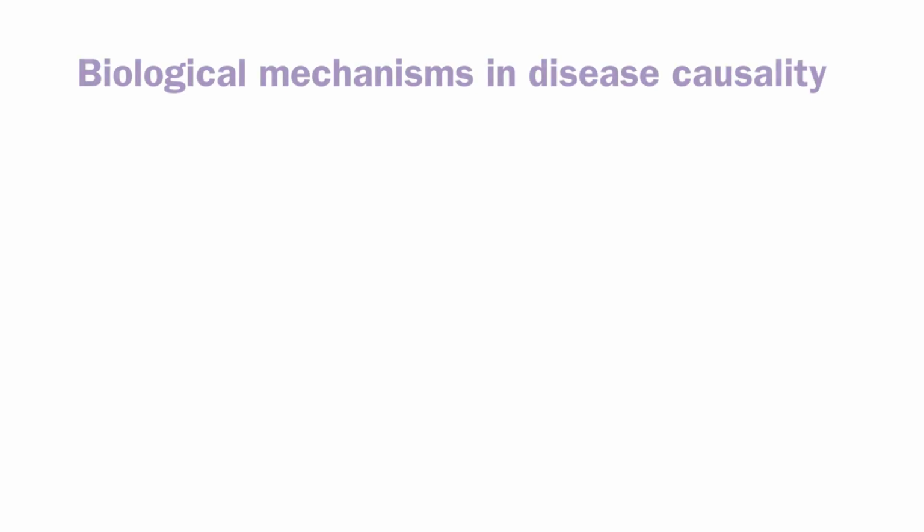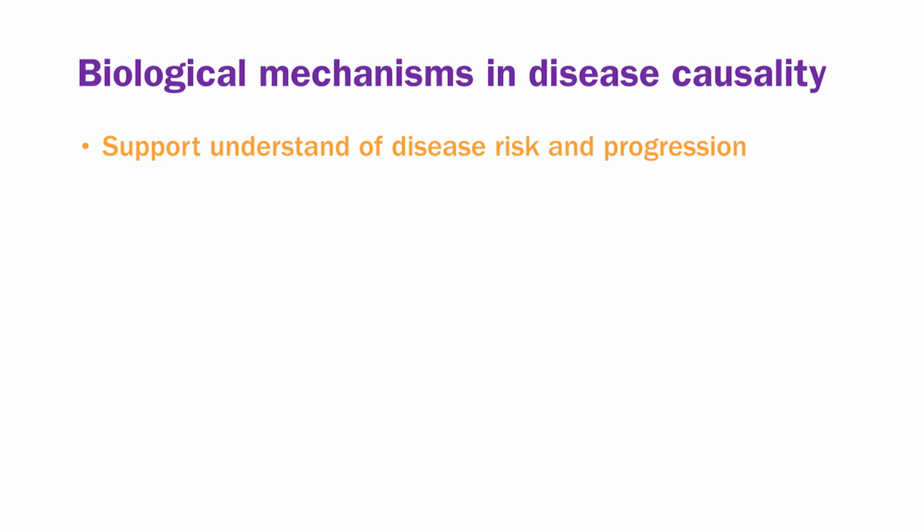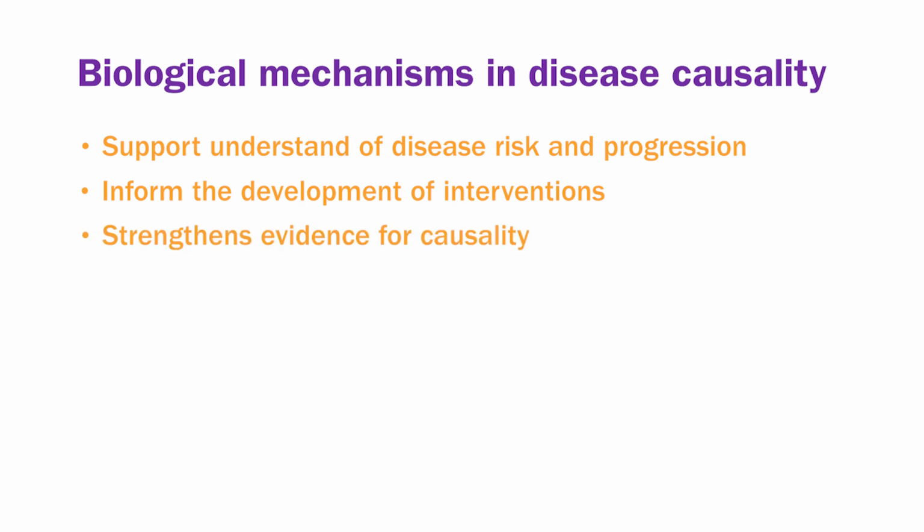Many studies in the published literature have identified potential mechanisms in disease causality. These mechanistic studies support our understanding of disease risk and progression from findings obtained by epidemiological studies. As a result, they can help inform the development of interventions to either prevent or treat diseases. It is therefore useful to be able to synthesize the evidence for a particular mechanism through conducting a systematic review.